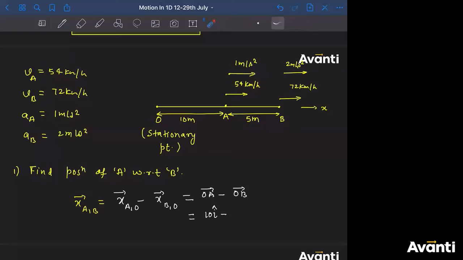What is OB? OB क्या है बच्चा लोग? तो O to B. What is the length of this arrowed line? अलग करेंगे ना क्वेश्चन बच्चा. अभी ऑब्जर्वर तो B ही है ना. What is the length of OB line? 15. What is the direction of OB? Positive I cap. So 15 I cap. So what is the answer?